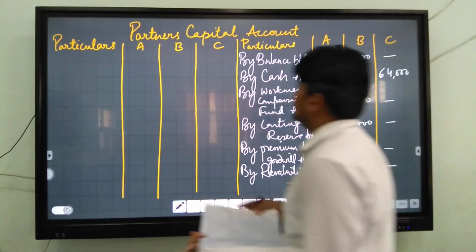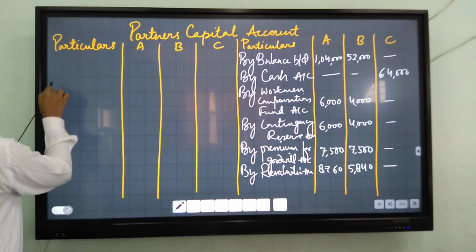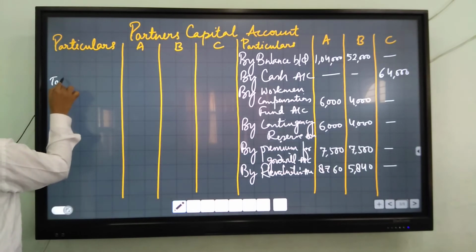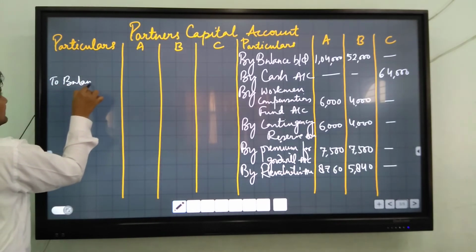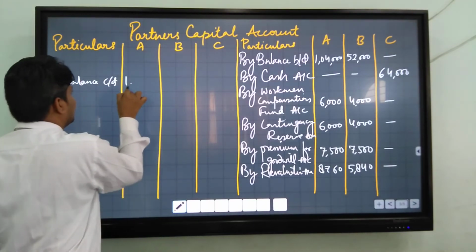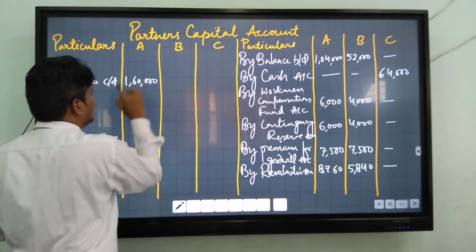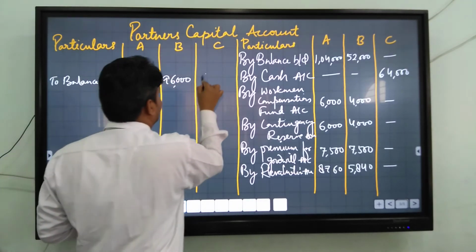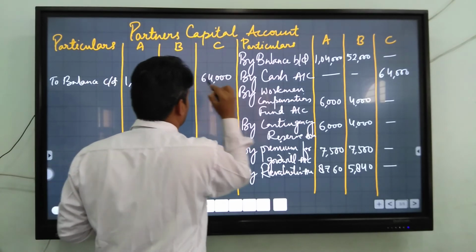Now you will write in partners' capital account. After the first line, leave one line above and write to balance c/d 1,60,000 and 96,000, and C's capital 64,000.